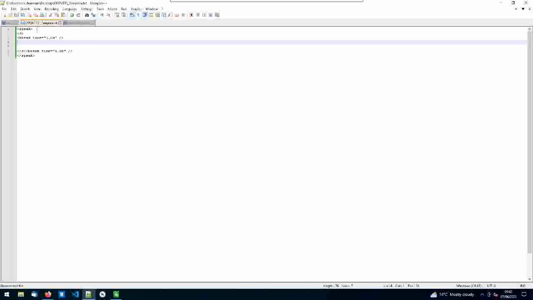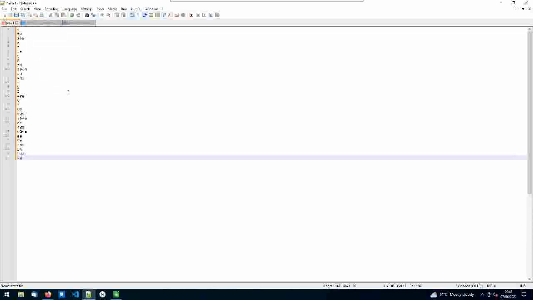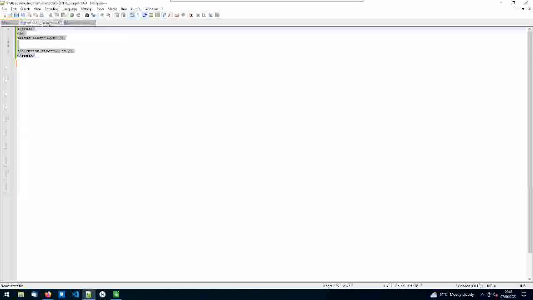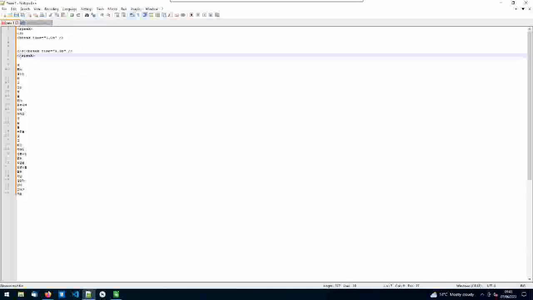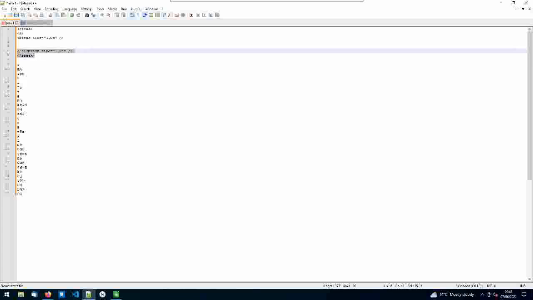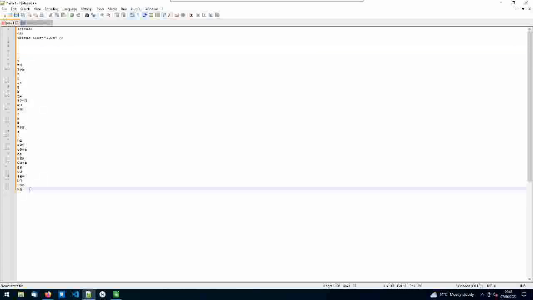Now the first thing I need is a speak and end speak tags. So I'll just copy the whole thing, paste that up the top, and then I can close this. I don't need it anymore. So this will go at the bottom. And this is near the top.